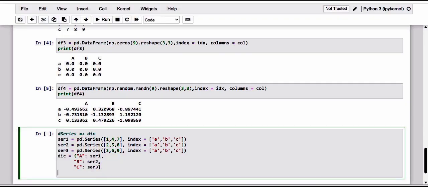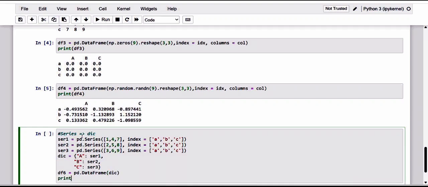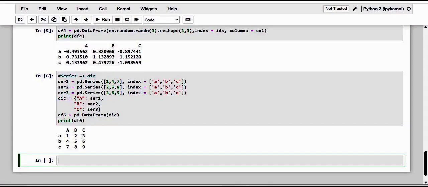And let me create the data frame here. So pd.DataFrame, and I'm going to create it from the dictionary, and let me print data frame 6 and observe.